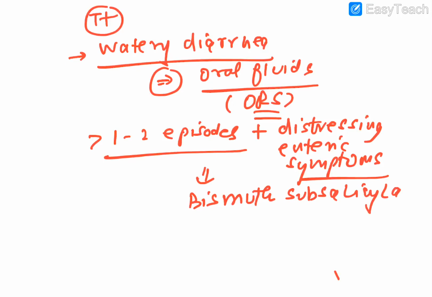So remember guys, bismuth subsalicylate is used in watery diarrhea of more than one to two episodes, with distressing enteric features. By seeing the patient you can easily find that this needs to be corrected beyond ORS. So you will give bismuth subsalicylate, and along with that some say you need to give probiotics, but that role is controversial.